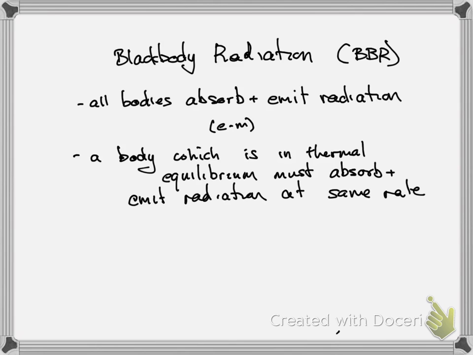Most of the things around us are at a relatively constant temperature, so that means most of the things around us are in thermal equilibrium, which absorb and emit radiation at the same rate. So a black body is just an ideal absorber. We're going to start with an ideal situation of an ideal absorber, and then we can talk about any kind of body. So a black body, a table may be approximated as a black body.